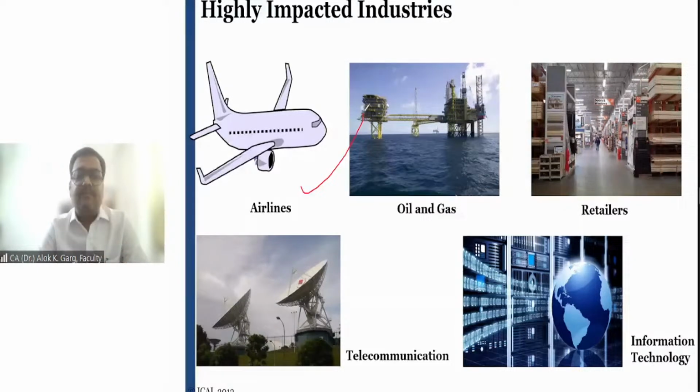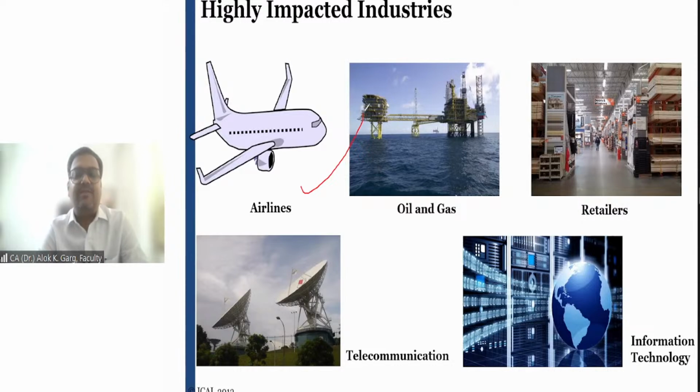And friends, if you see the balance sheet of these airline companies, they are disclosing right of use asset and lease liability in their balance sheet, right? Normally, these aircraft are on an operating lease basis. So prior to IND AS 116, they were not disclosing the asset and liability in their balance sheet.